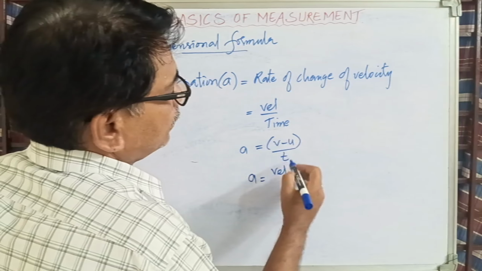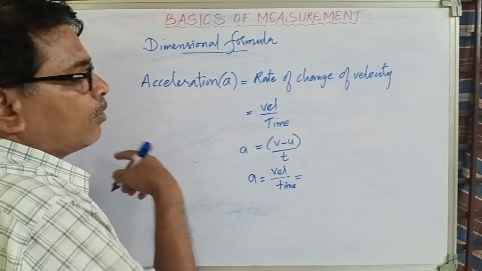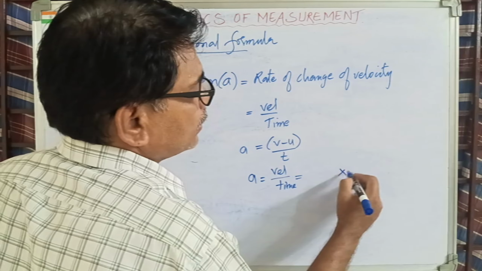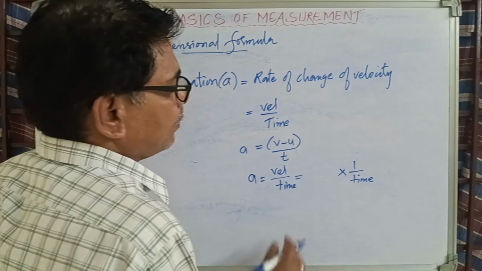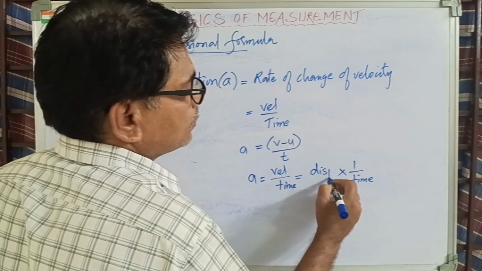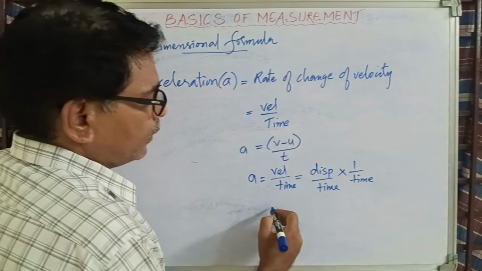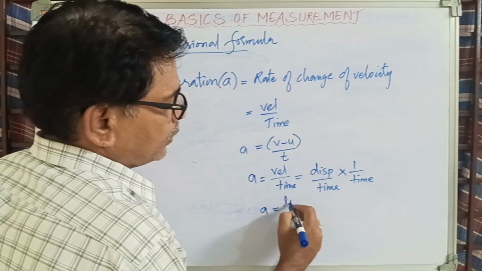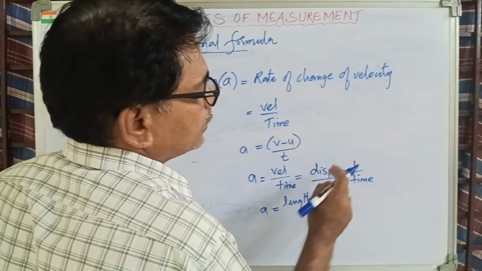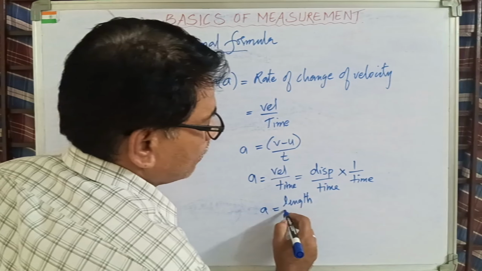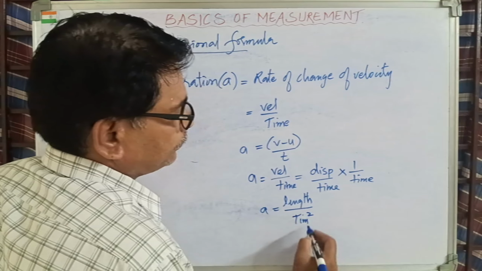For after all, what is this one? Velocity by time. Now you tell me, velocity is a dependent quantity. Velocity into time. So you write this by time aside. Okay, done. I shifted this time aside because velocity means it is again displacement by time. So finally distance, displacement, nothing but what? Length. Acceleration, now it is finally length over here. On the top you don't have anything. You have displacement into time, nothing but distance into time, nothing but length into time is length. By time into time. Denominator you have 2 times, therefore it is time square.